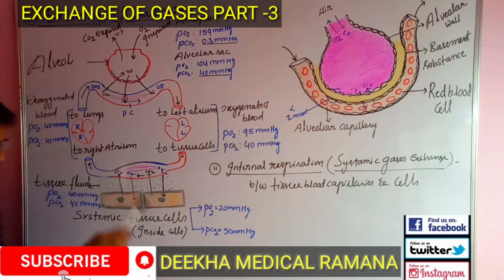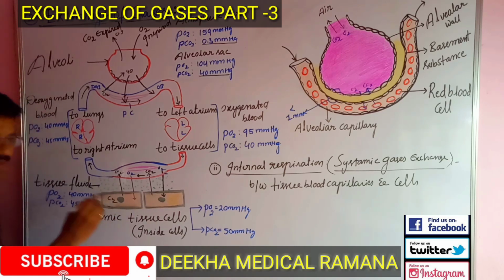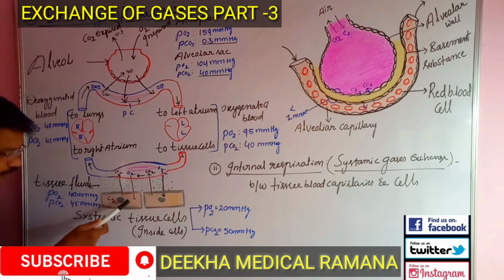Now, after utilization of oxygen for oxidation of glucose, carbon dioxide is liberated. This carbon dioxide is the end product of the catabolic reaction of respiration. As soon as the carbon dioxide is produced, it diffuses from the cells to tissue fluid or interstitial fluid to capillaries.